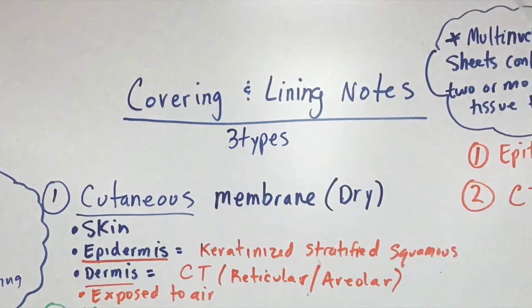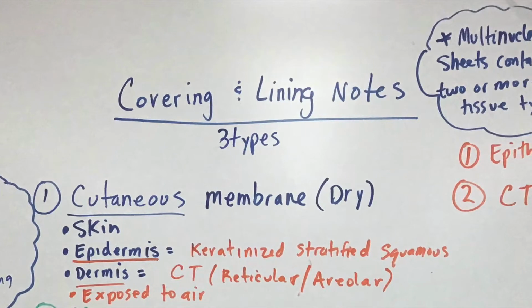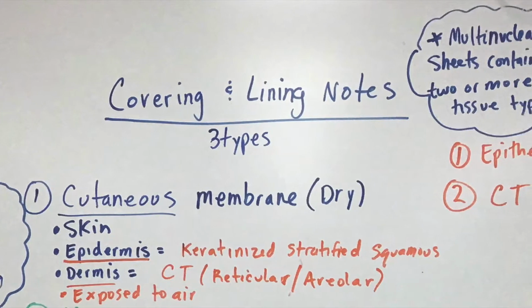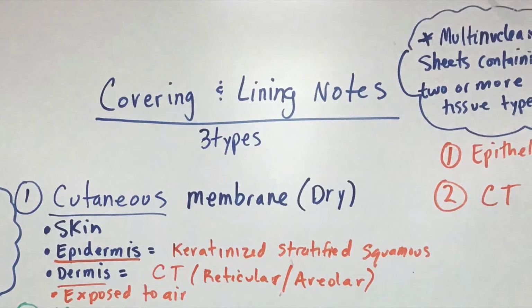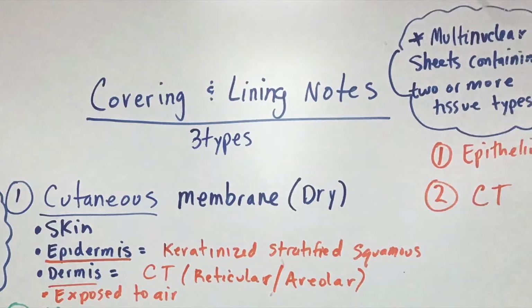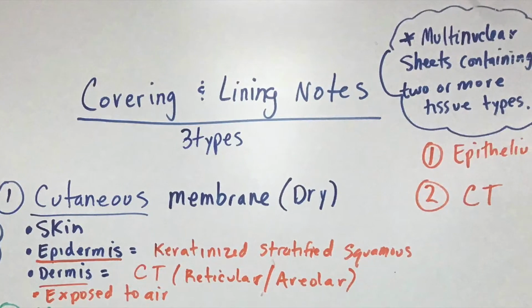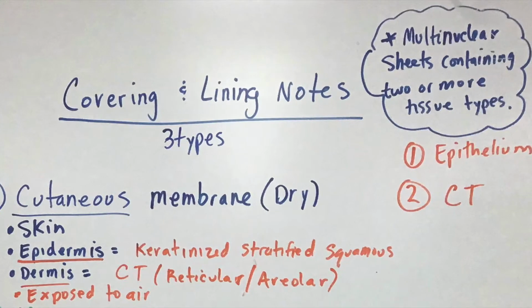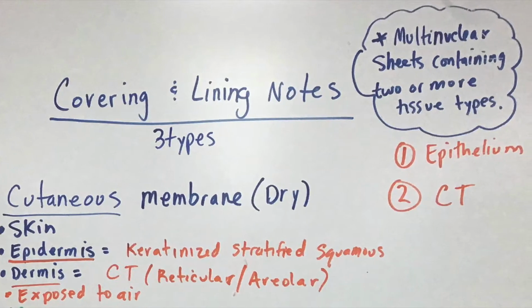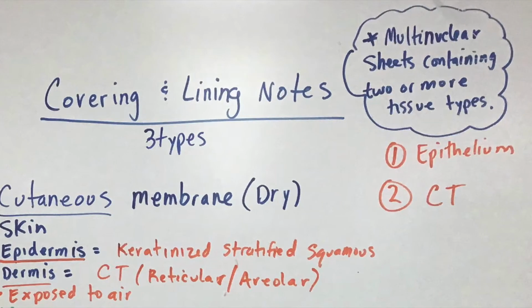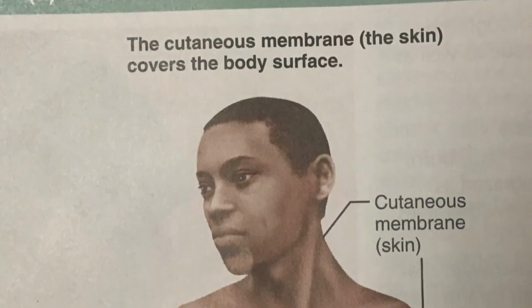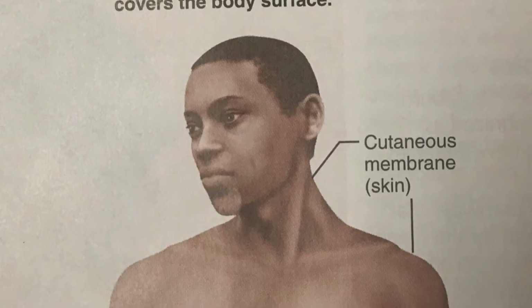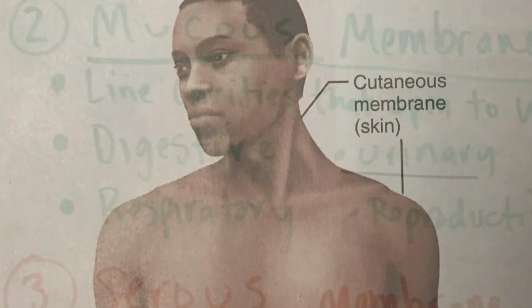Okay, so this one is dry and exposed to the skin. Keratin is just simply a protein that allows for our skin cells to harden and then also waterproof, and you find that in your hair and skin and nails. Remember that coverings and linings are made of both an epithelium and a connective tissue. So here we can see the cutaneous membrane.